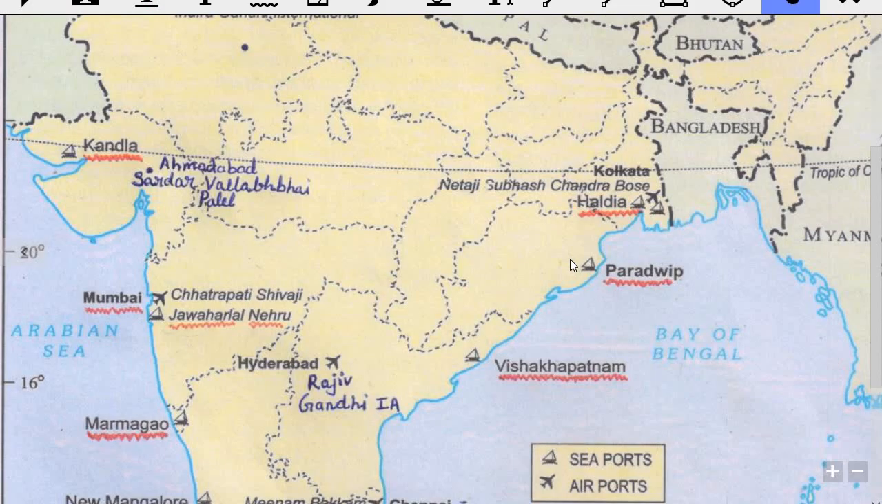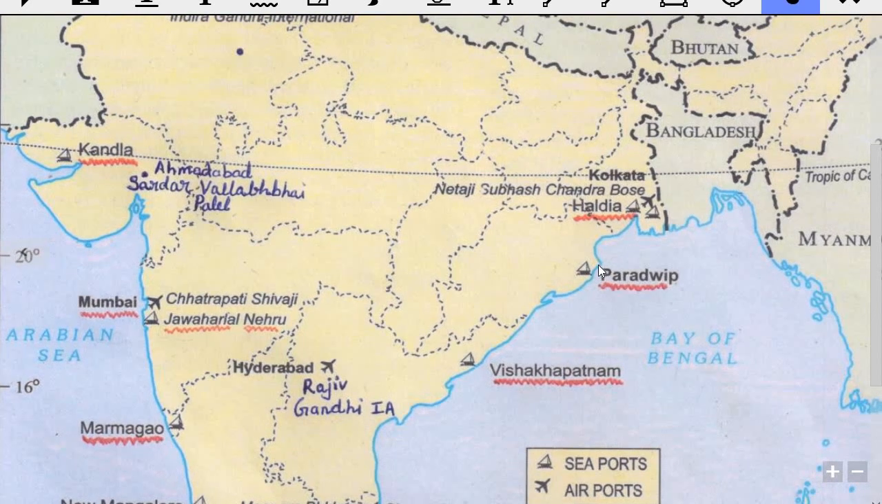The next one is the Paradweep Port, which is located in Orissa. Where is it located? In Orissa. So for this, you have to see this thing. It's a peak-like thing. You have to remember this, then you will be easily able to locate the Paradweep Port.